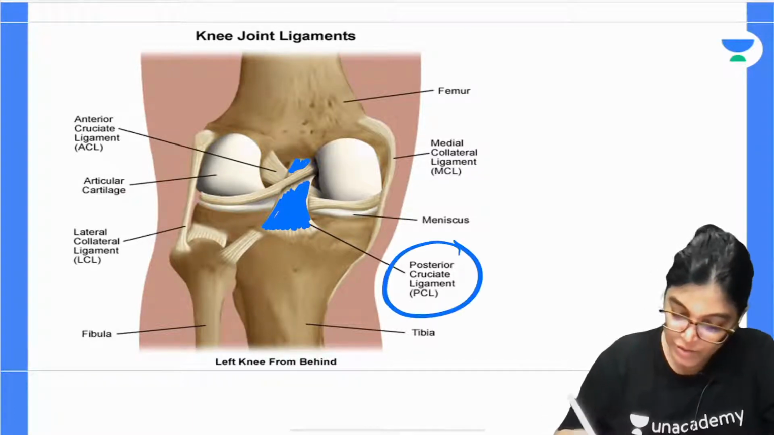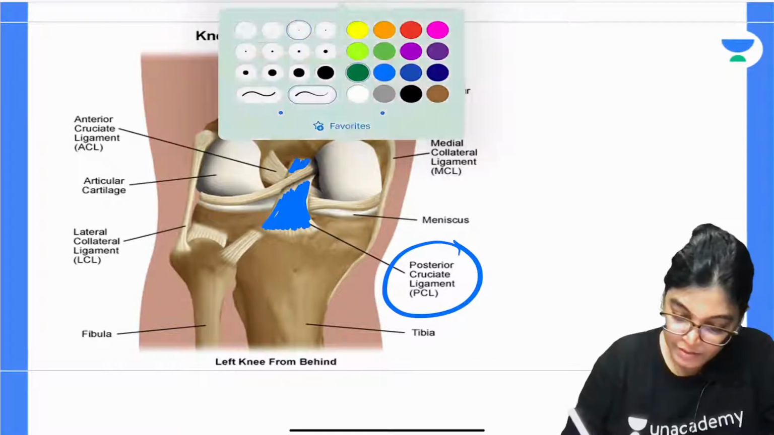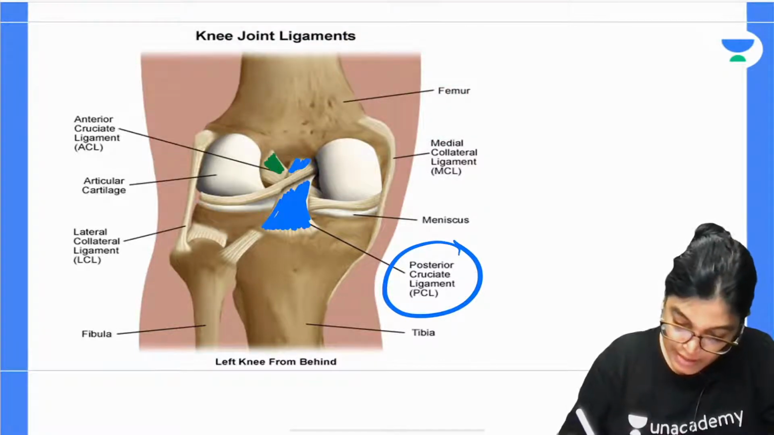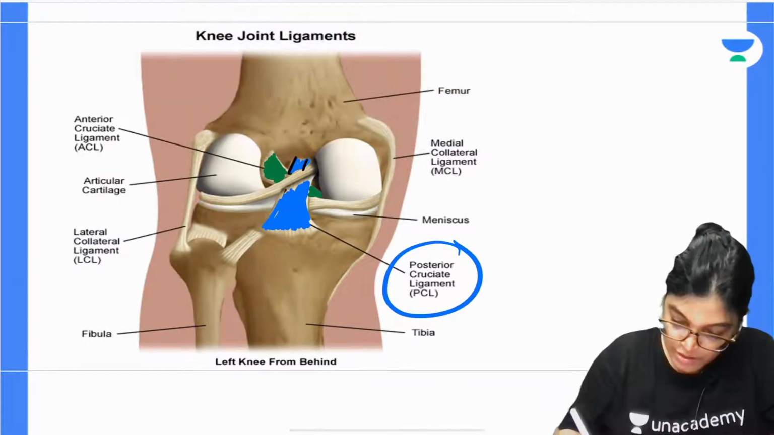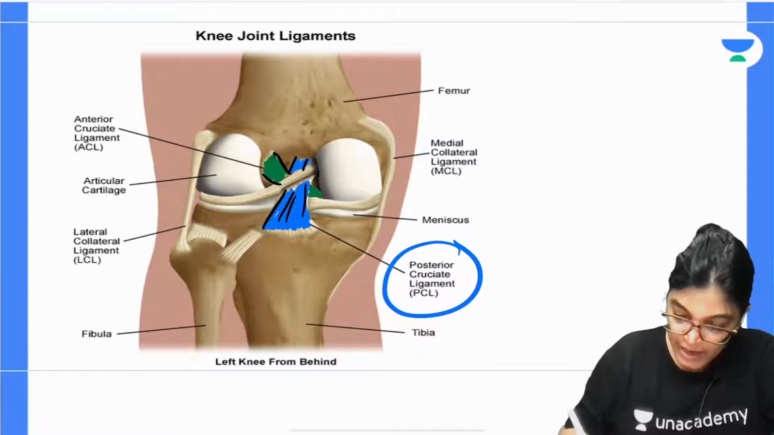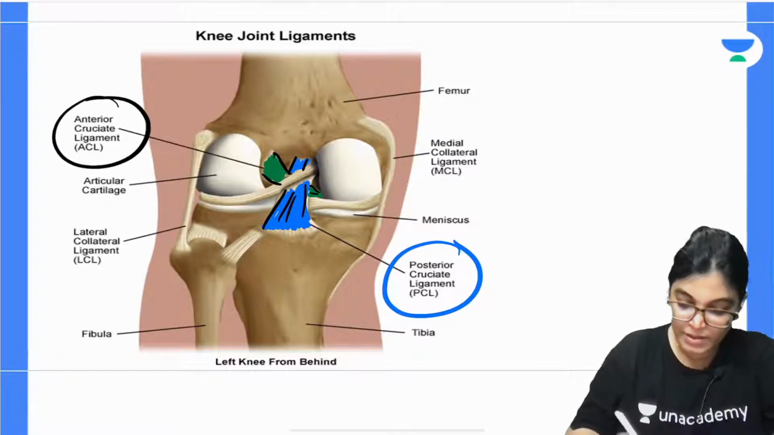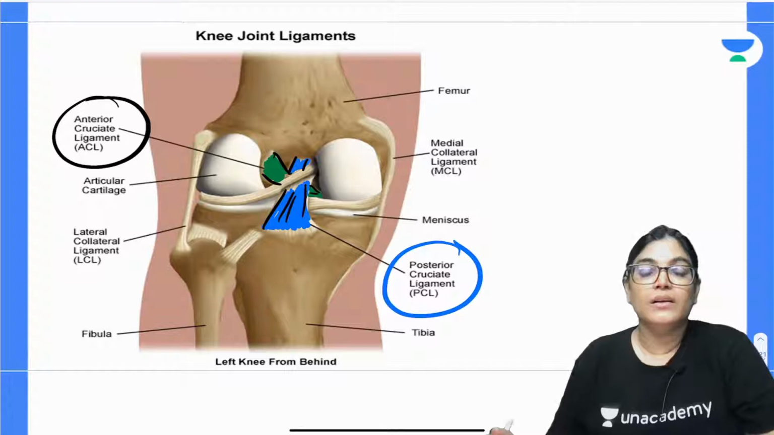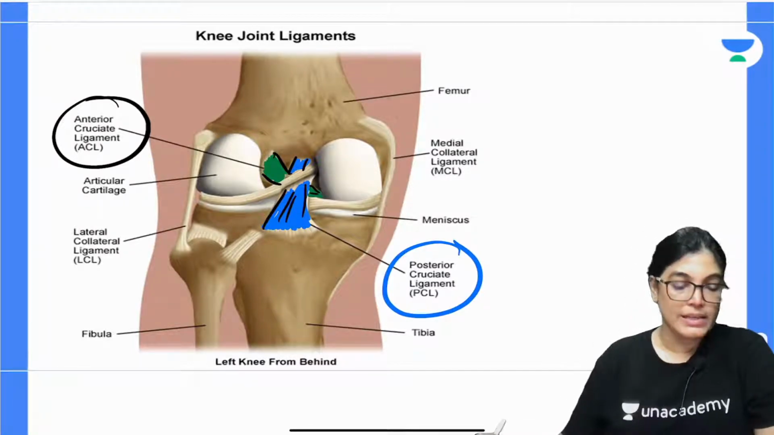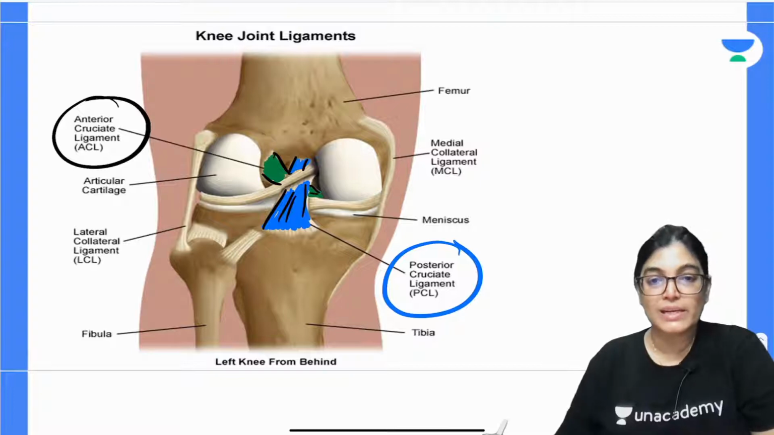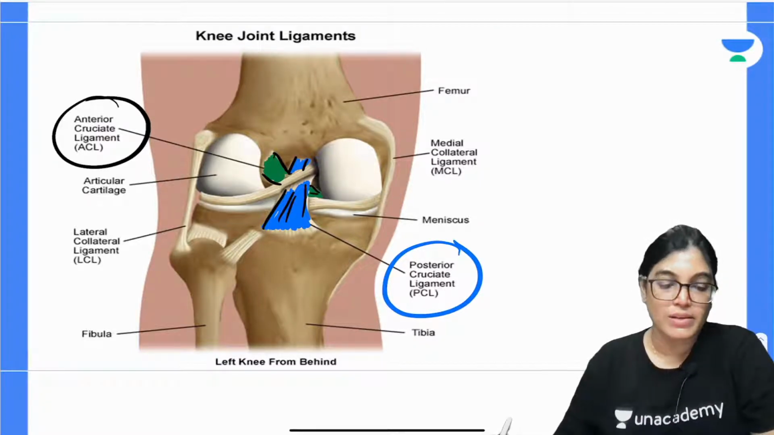This is the posterior one, and this is the anterior one. So, this is the posterior cruciate ligament and this is the anterior cruciate ligament. Okay. Now, you can see here the two are crisscrossing, crossing each other. The cruciate ligaments are crossing each other, crisscross.